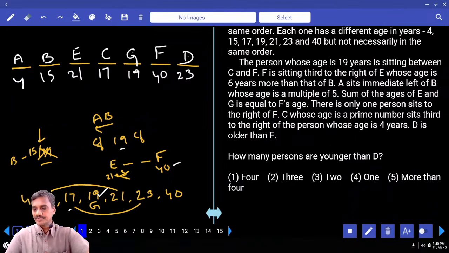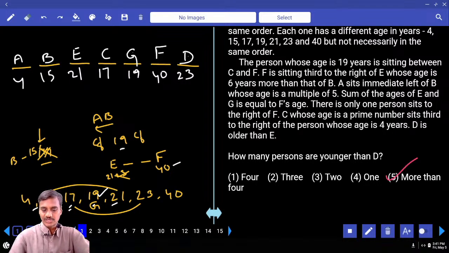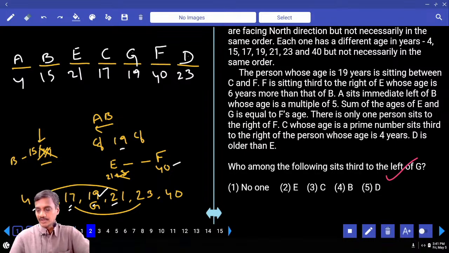Then next one. How many persons are younger than D? Now D's age is 23. Now 1, 2, 3, 4, 5. These 5 persons are younger than D. Choice 5, question number 1. And who among the following sits third to the left of G?